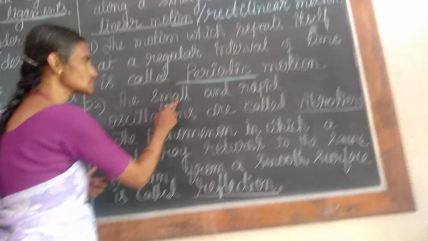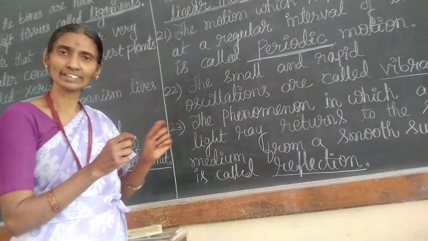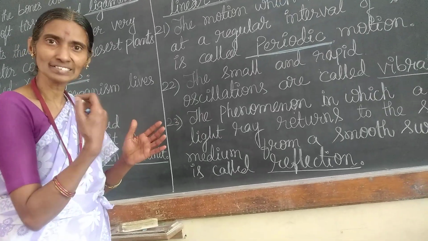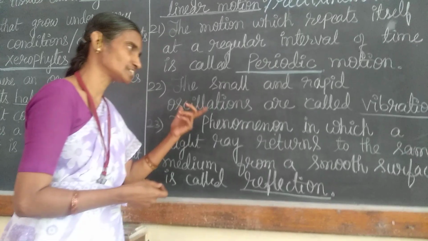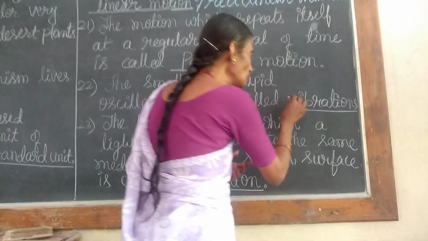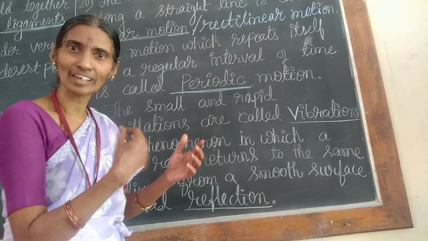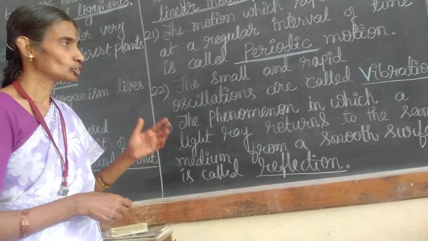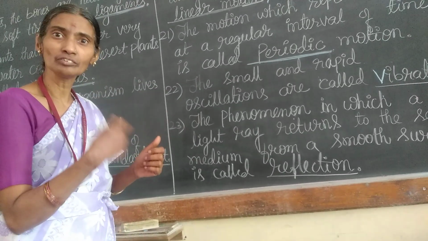Next, the small and rapid oscillations. You know, children, in the case of the string of a violin, it is very fast and rapid. Okay, such type of oscillations are namely called as what? Vibrations. They are called as vibrations. You know, vibrations of a string. Okay, vibration of the arms of a tuning fork.